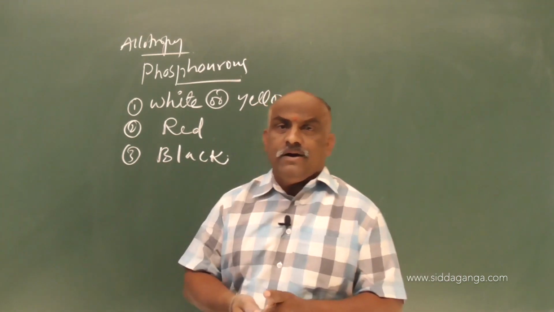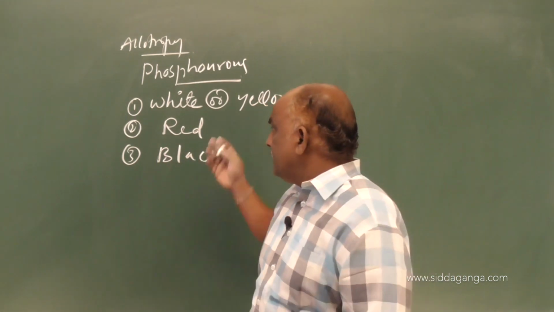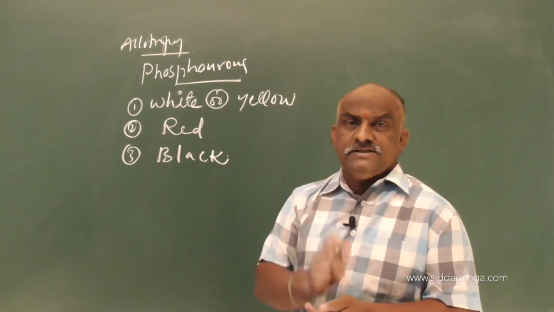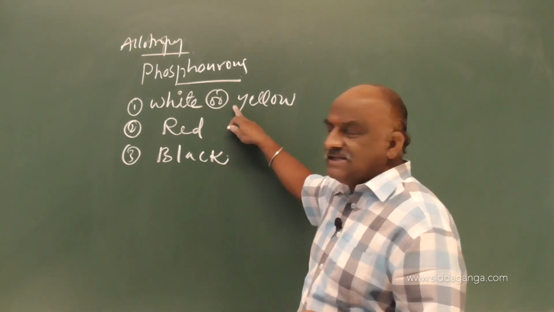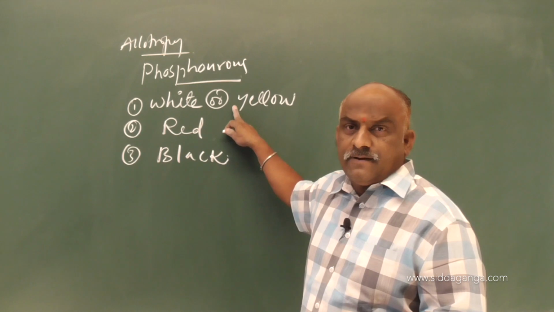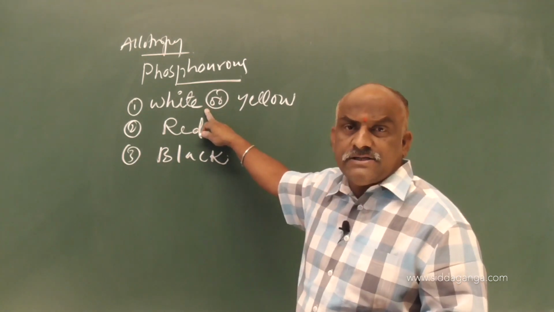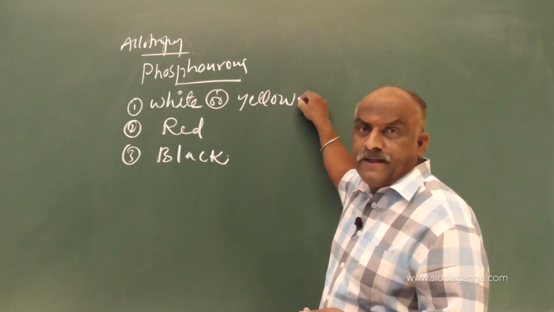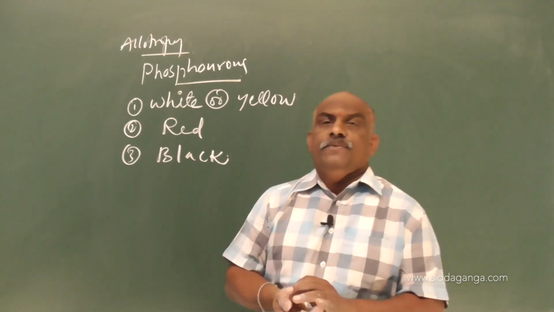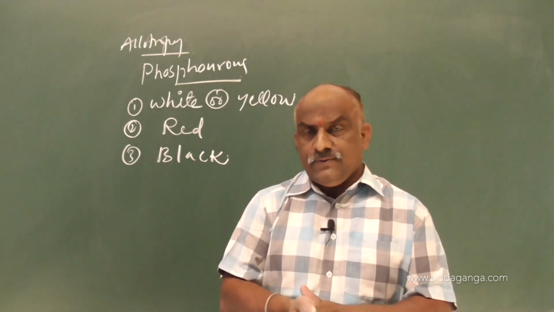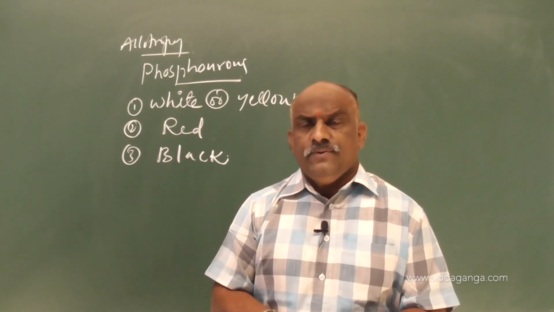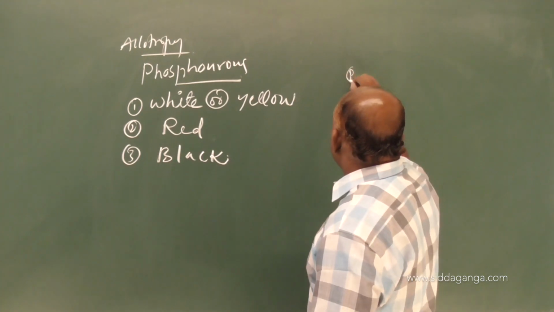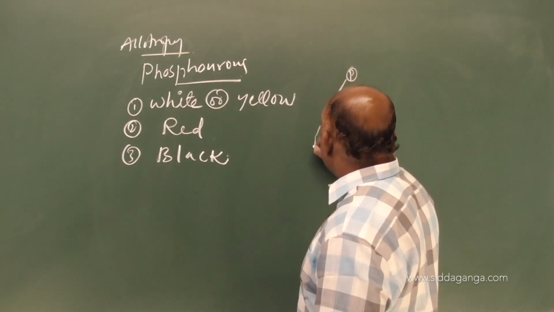So what is the importance of these? How to prepare? So here, white phosphorus is poisonous. Just like a wax it is. A very important point: white phosphorus is poisonous, it is a poison, and it is more reactive. Why is it more reactive? It is less stable. Why it is more reactive: in the textbook you also observed this structure was given in your text.